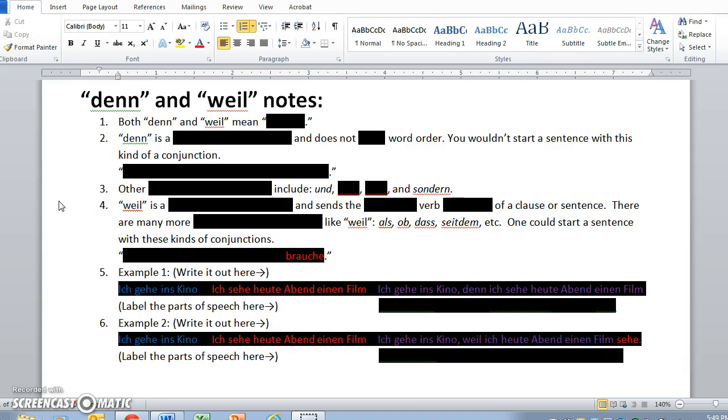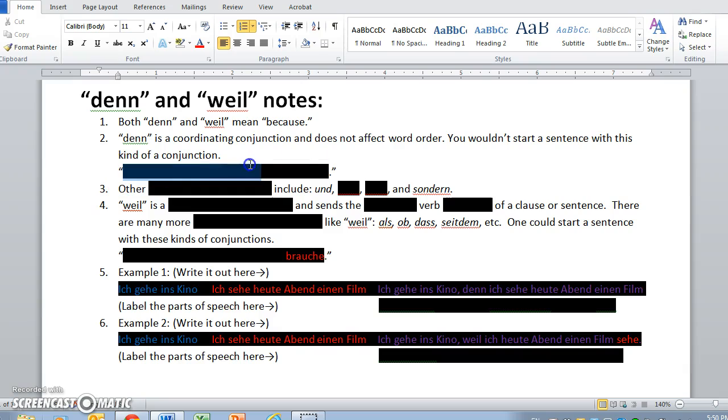So today we're embarking on the topic of denn and weil. Both denn and weil mean because. So that's the first part of your notes that you could fill in. They both mean because. Denn is a coordinating conjunction and does not affect word order. But you wouldn't start a sentence with this kind of conjunction.